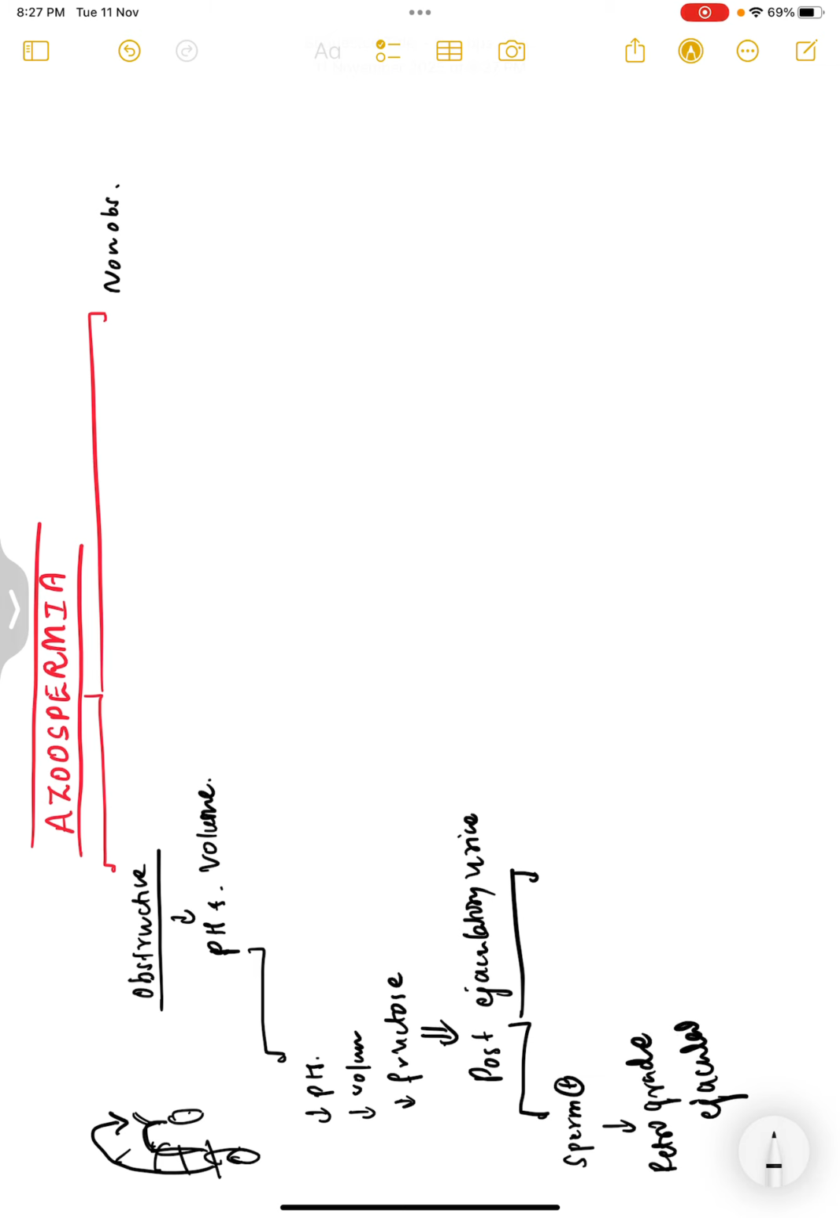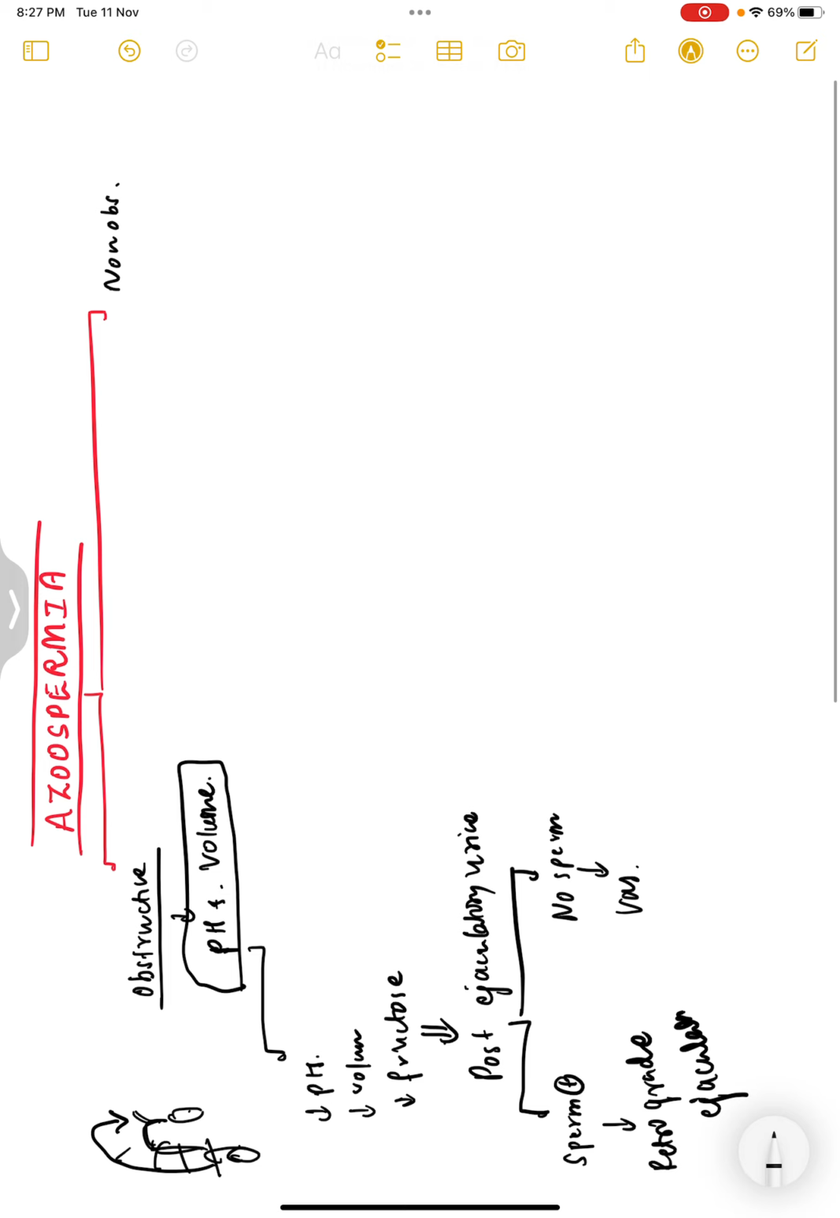Okay, so you have checked the semen sample: low pH, low volume, low fructose. Check the post-ejaculatory urine. If sperm is there, that is retrograde ejaculation. If there is no sperm in the post-ejaculatory urine, then now you palpate the vas. The vas deferens you have to palpate.